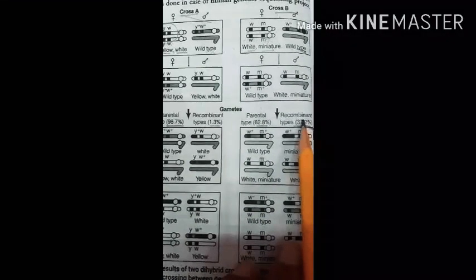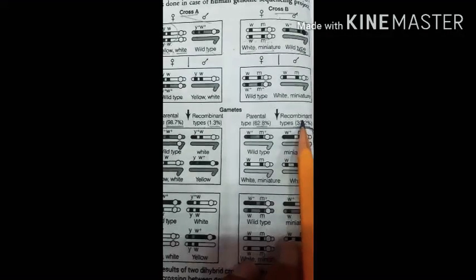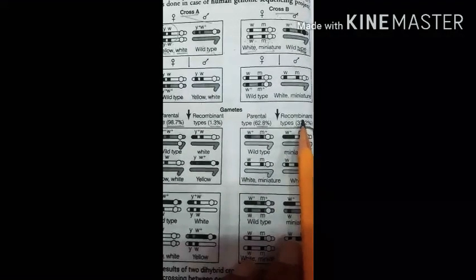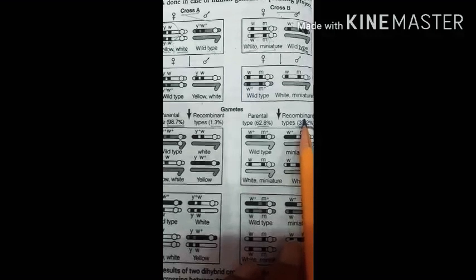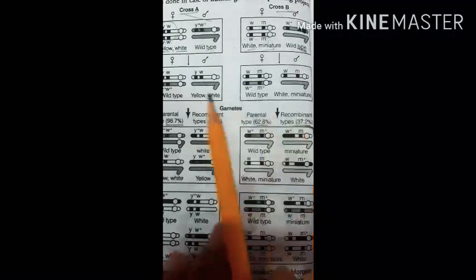There was a student of Morgan, Alfred Sturtevant, who used the frequency of recombinations between gene pairs on the same chromosome.